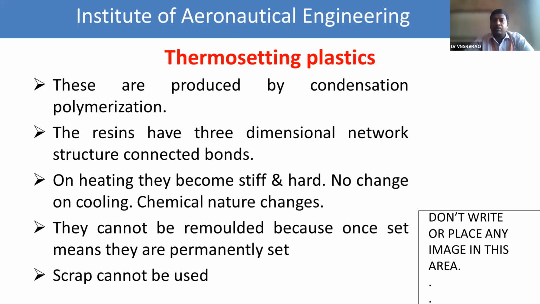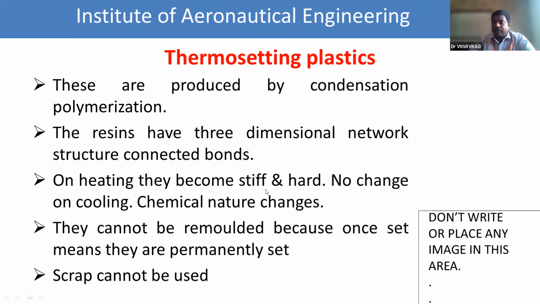Thermosetting plastics are produced by condensation polymerization, which involves the formation of byproducts like water, ammonia, etc. These resins have a three-dimensional network structure of connected bonds. This point is very important. Because of the three-dimensional network, these polymers are highly stable.